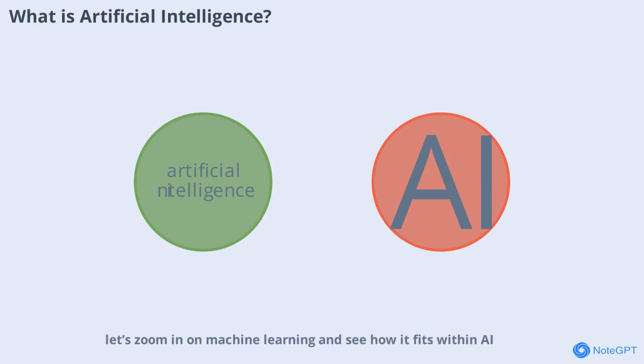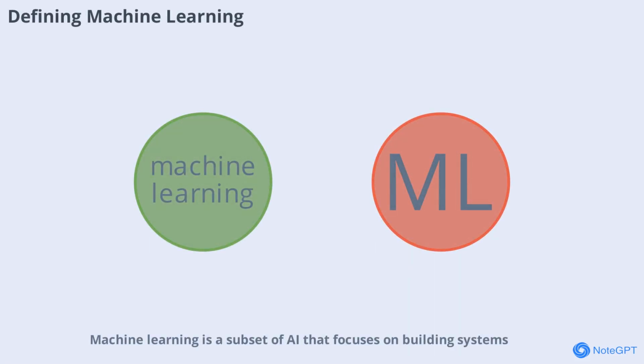Now let's zoom in on machine learning and see how it fits within AI. Machine learning is a subset of AI that focuses on building systems that can learn from data and improve over time without being explicitly programmed. In other words, machine learning algorithms use data to identify patterns, make predictions, or take actions. This approach powers many of the AI applications we see today, such as recommendation systems, image recognition, and language translation. Machine learning is all about developing models that can adapt and get better as they process more information.